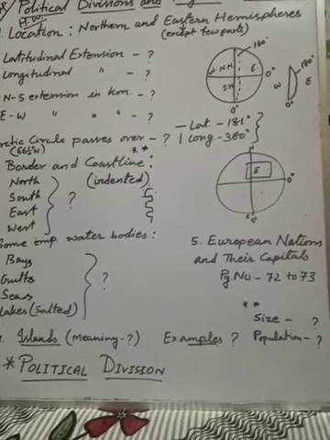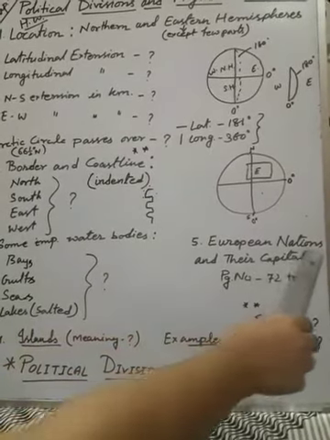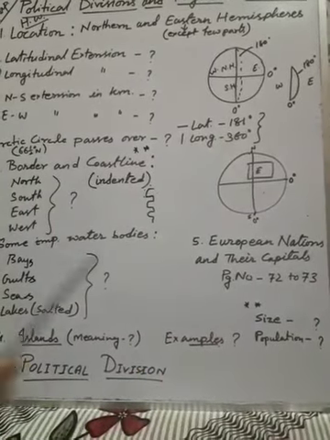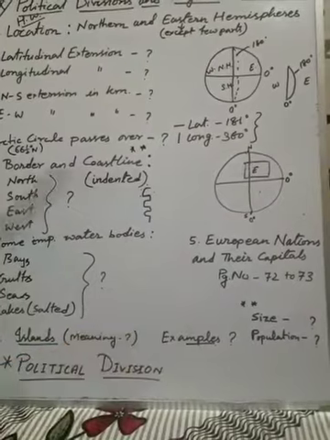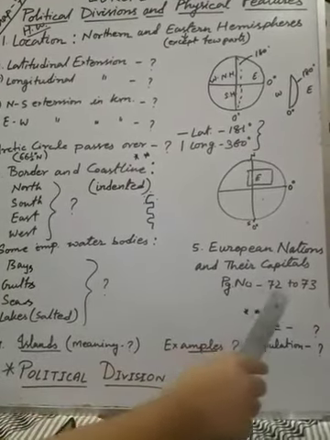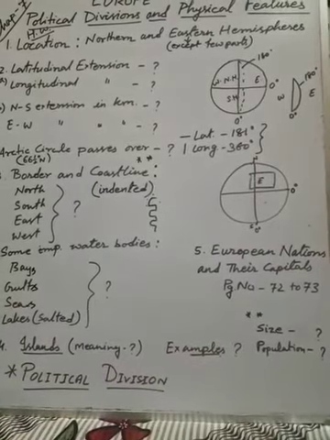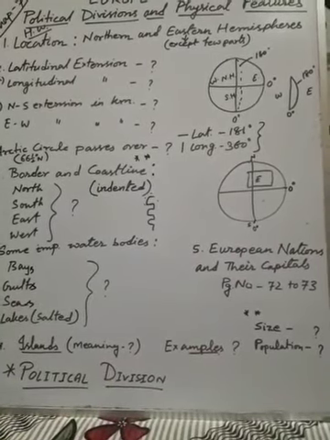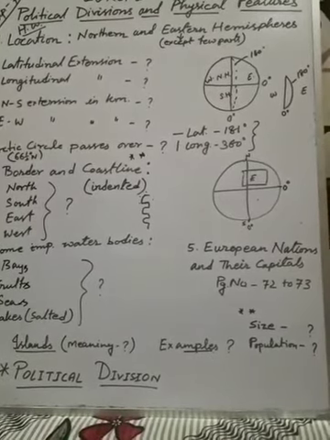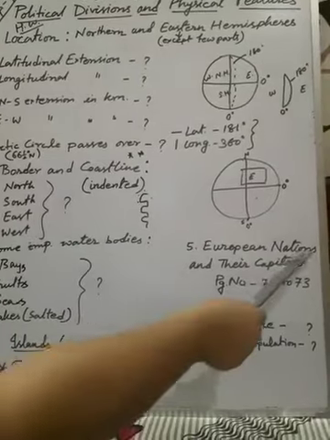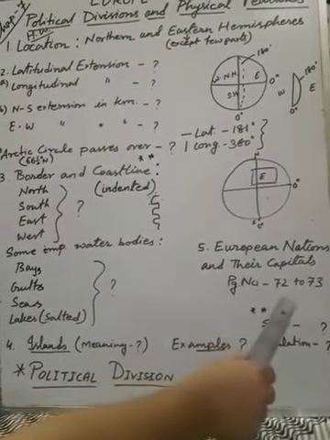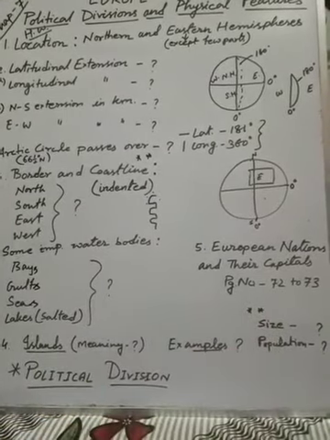One more homework I have given, that is European nations and their capitals. You prepare this table. This point number 5 homework you don't write in your copy. You just follow the book, page number 72 and 73. Two big tables are there, different countries with their capitals and their areas. But area, population, don't prepare. You prepare only nations and their capitals, these two columns. Many are there, so take your time and prepare these two tables.